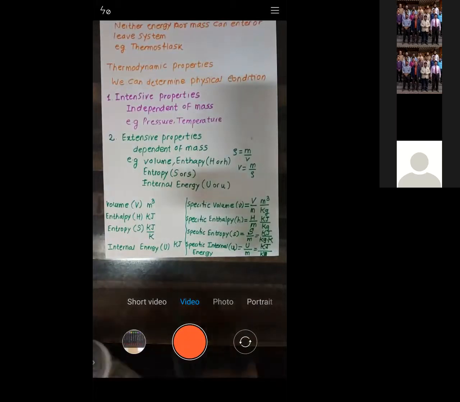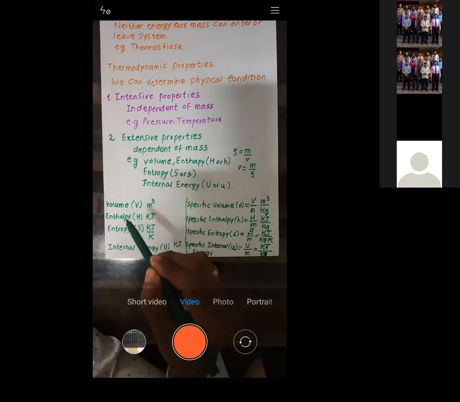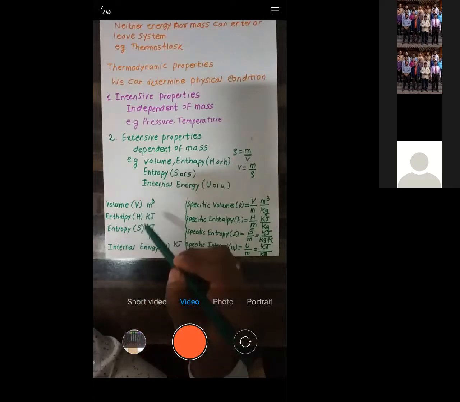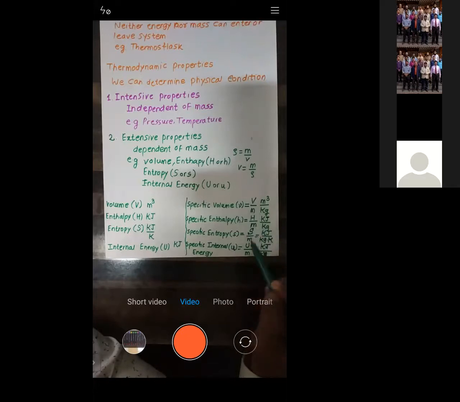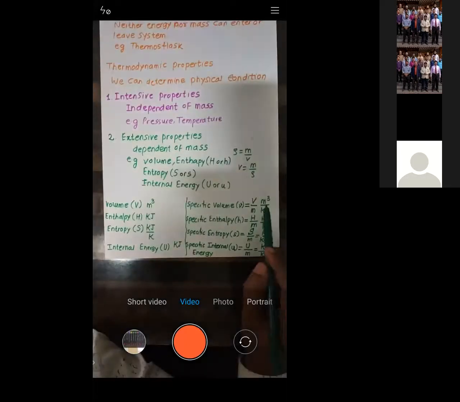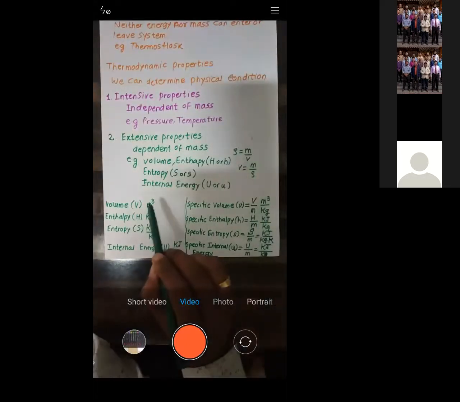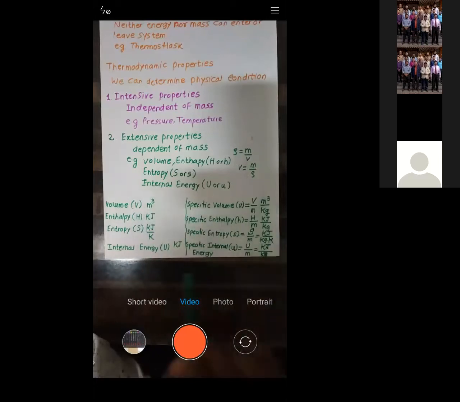So see, simple. Volume, enthalpy, entropy, internal energy, they are capital letters. If you want to make it specific, it's small letters. And how to make it specific? Just divide it by mass. So when you divide by mass, that means in the denominator, you should have kg. What is the unit for mass? It's kg. So volume is in meter cube and specific volume is in meter cube per kg.